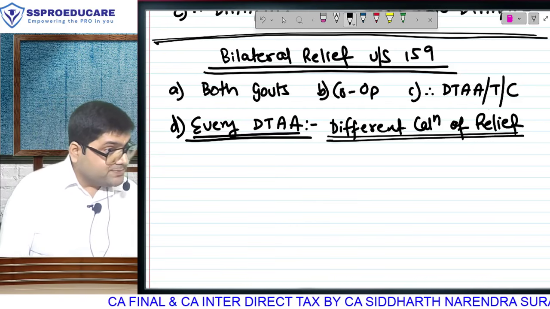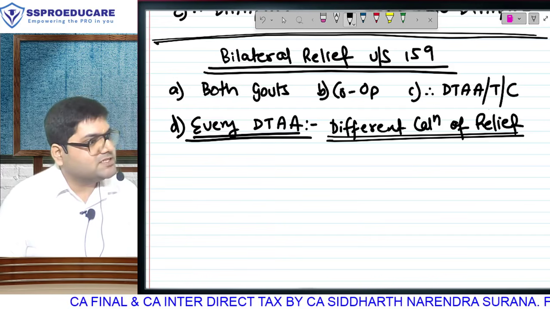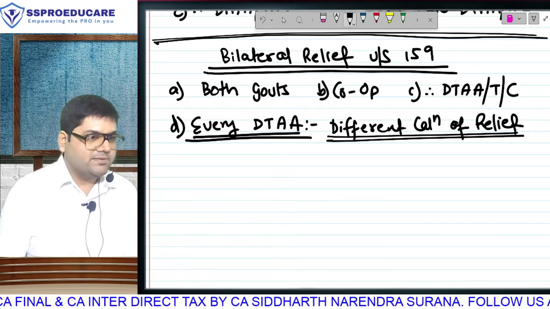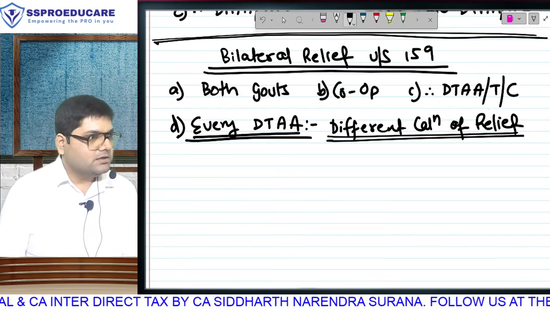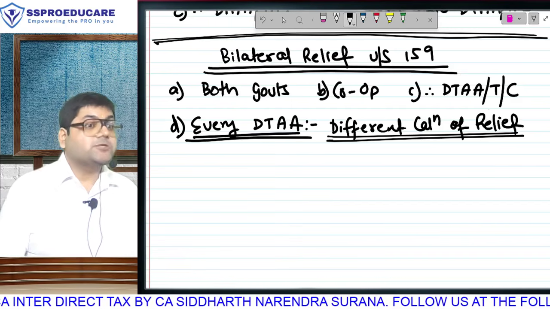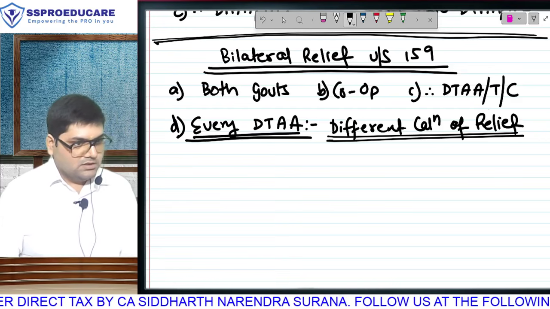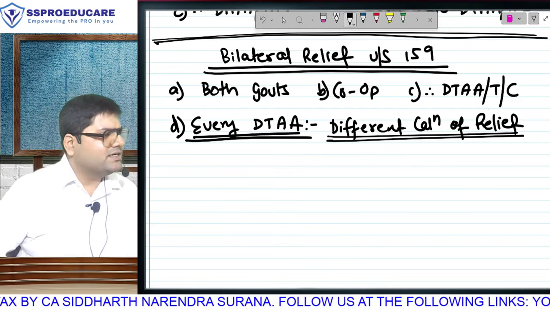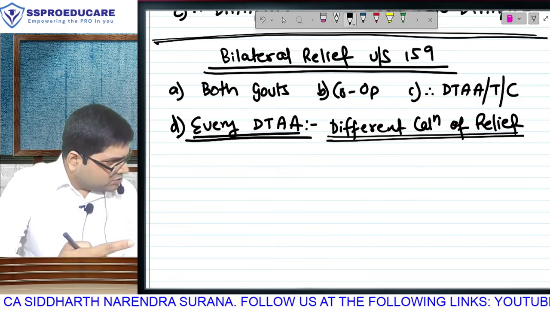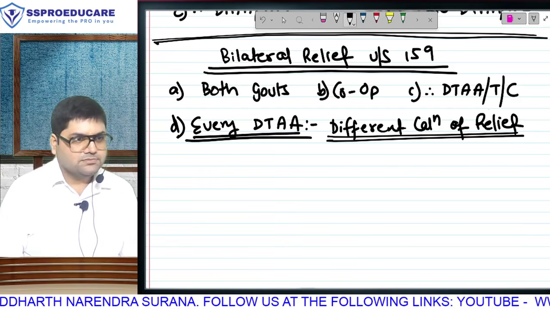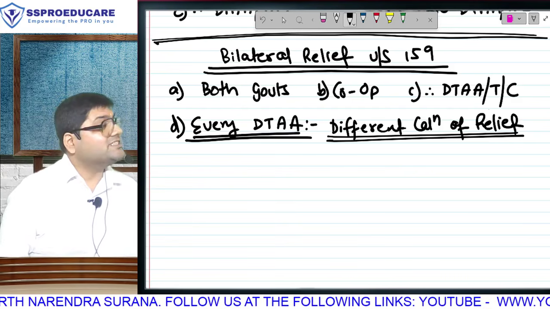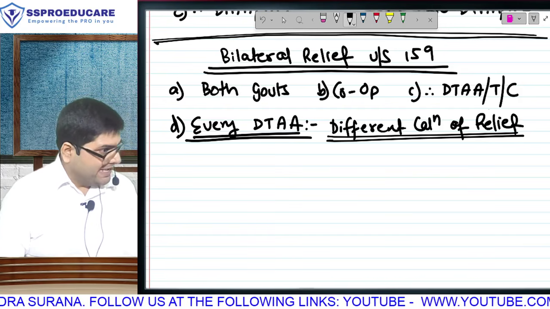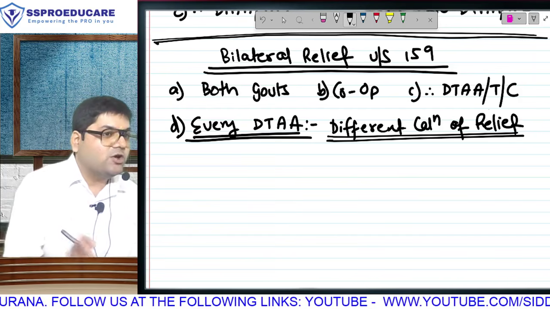The relief which is calculated as per Indo-US agreement can be different from the relief which is calculated as per Indo-Nepal agreement or Indo-UK agreement or India-Australia agreement or India-New Zealand agreement. Different hai. It is possible that in the Indo-US agreement, US is giving relief, meaning home country is giving relief, and in the India-Nepal agreement maybe host country is giving relief. This will change from agreement to agreement, person to person. You can't ever say that I have full or comprehensive knowledge of international tax unless and until you read all the 120 treaties.